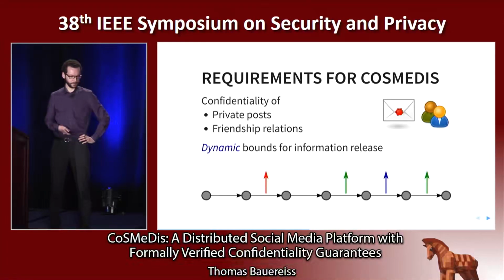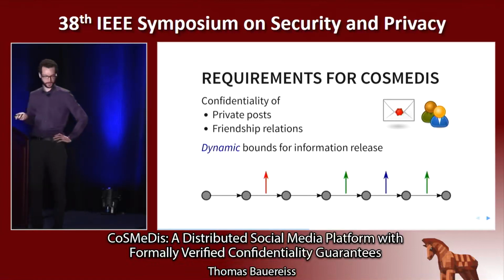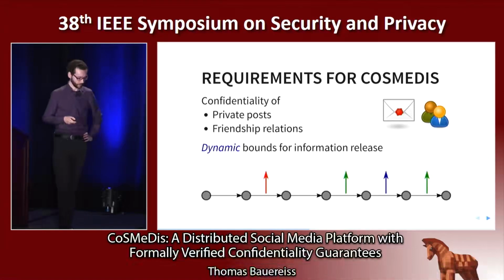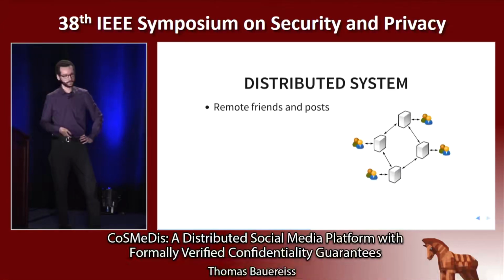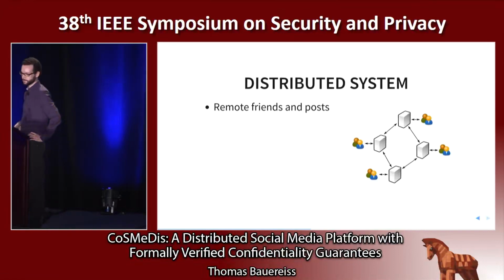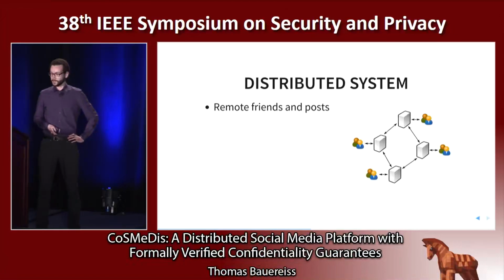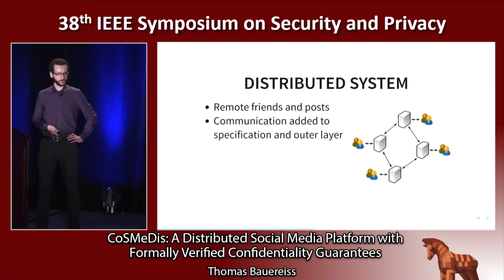And for details on how we formalized this, I refer both to this paper and also to last year's paper at ITP, where we discussed this in more detail. The focus of the current paper is on how to verify these properties in a distributed setting. So as I said, we have extended the system so that it can be deployed on multiple servers that can communicate with each other. So we have added corresponding communication actions both to the system specification as well as to the wrappers in the outer layer.